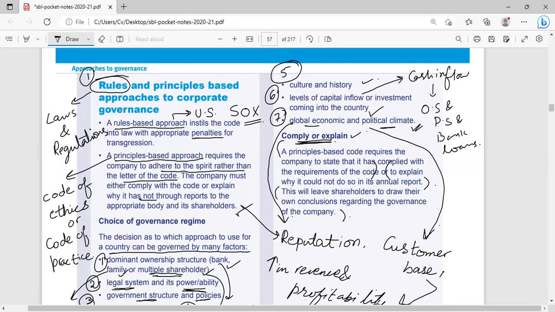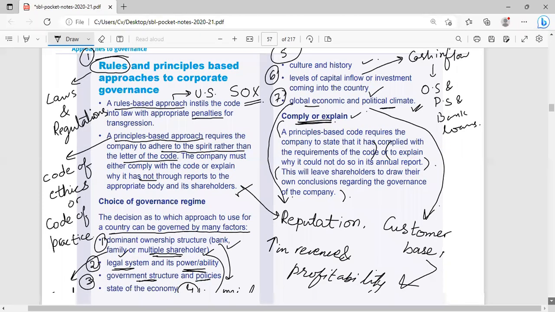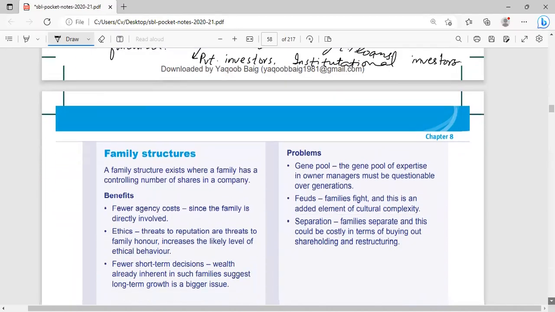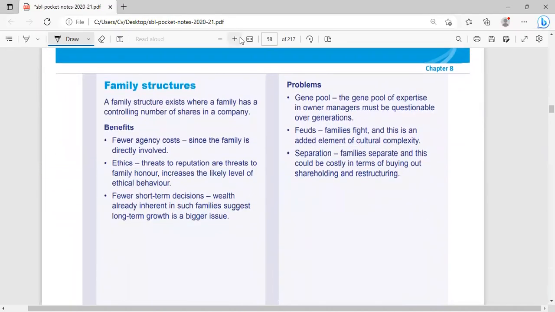We expect that companies will comply with corporate governance, and will explain or show their compliance in their annual reports, which will give a positive impression regarding the annual reports or financial statements of the company. The company will be able to satisfy the needs of the shareholders, and shareholders can conclude whether a company is following corporate governance rules and regulations or not. So this is what we expect under comply versus explain.